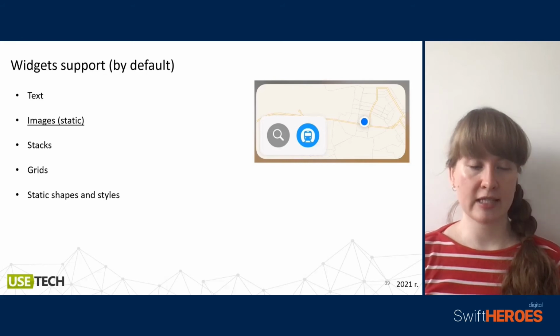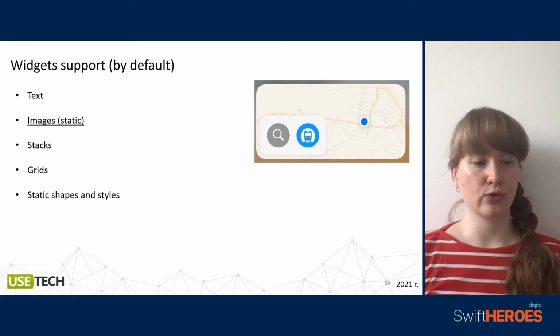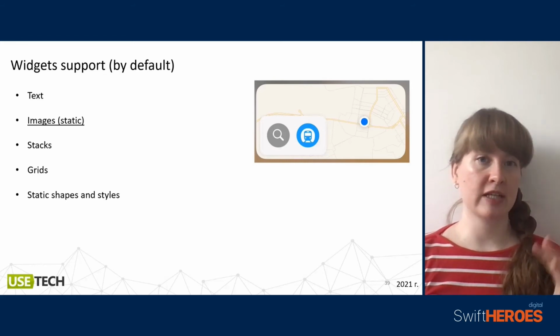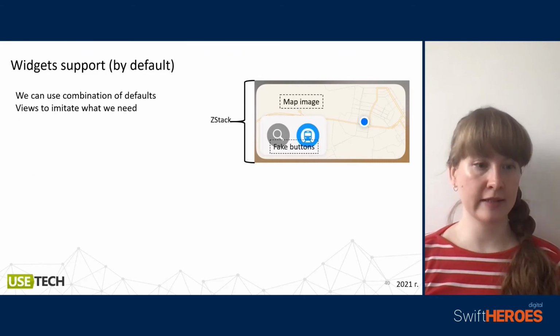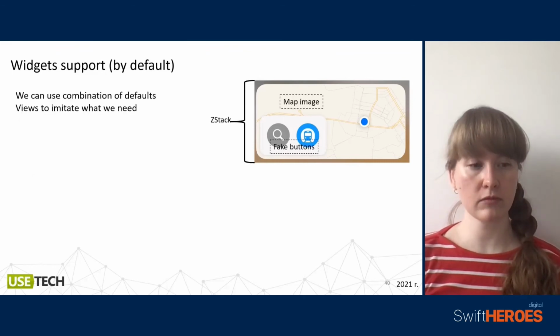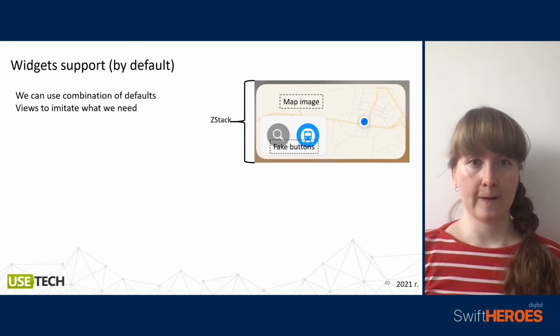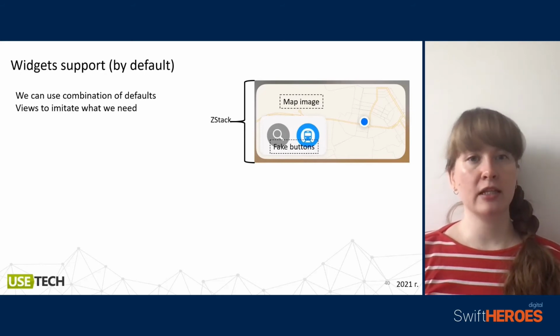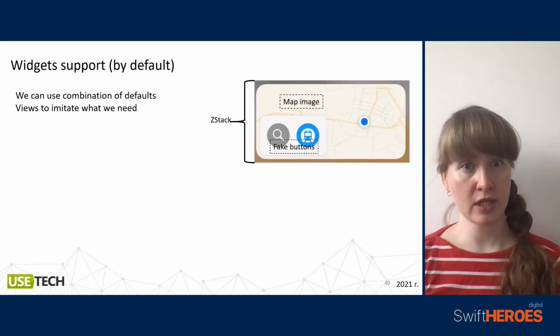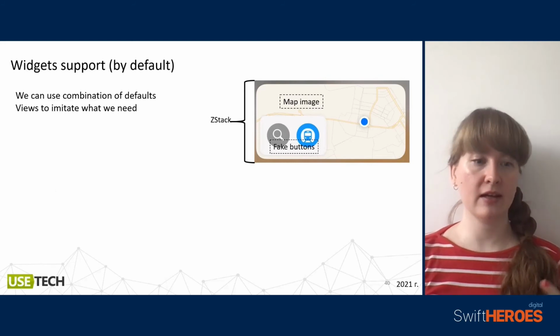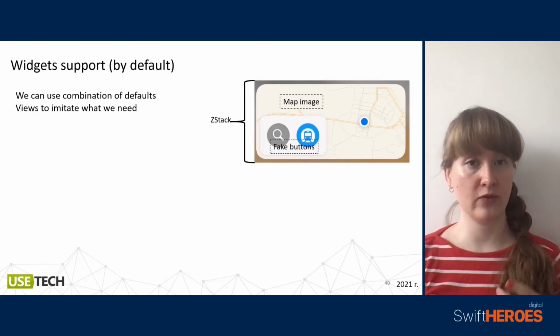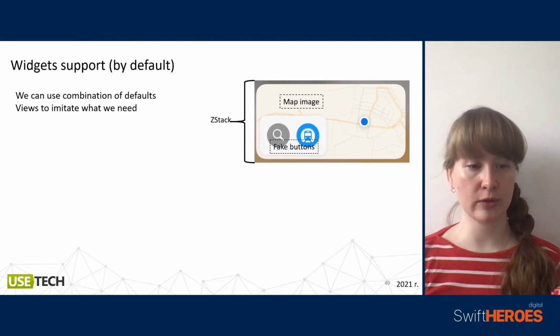It supports text, stacks, grids, static shapes, static styles, and images. Static images. So if we cannot use specific controls, we can create a fake view of these widgets with a combination of default and supported controls.